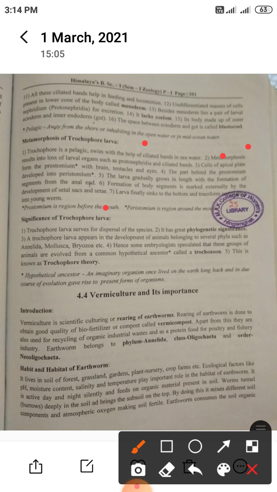Prostomium is the region before the mouth. Peristomium is the region around the mouth.